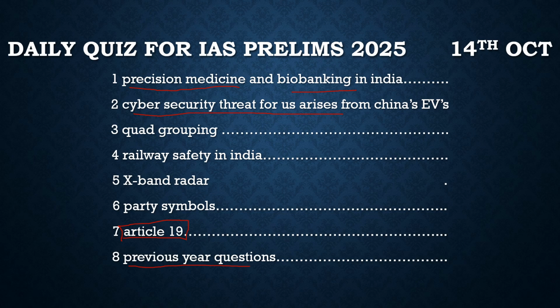Then the another article was about the Quad grouping. It actually talked about the Wilmington Declaration, which was adopted in the USA at the Summit of the Quad, and how countries should ensure that they focus on defense and strategic organizations.